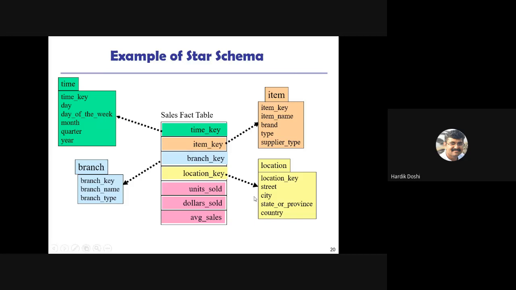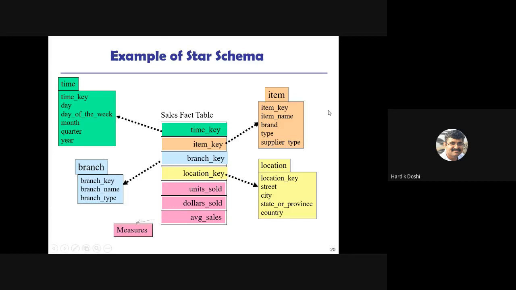But sir, in this case, there is a problem in the item table. What is that problem? The supplier is a problem. This table is not a normalized table. Sir, what is normalization? Take supplier type. What I'll do is add a supplier key over here and make a separate supplier table. So that becomes another structure.